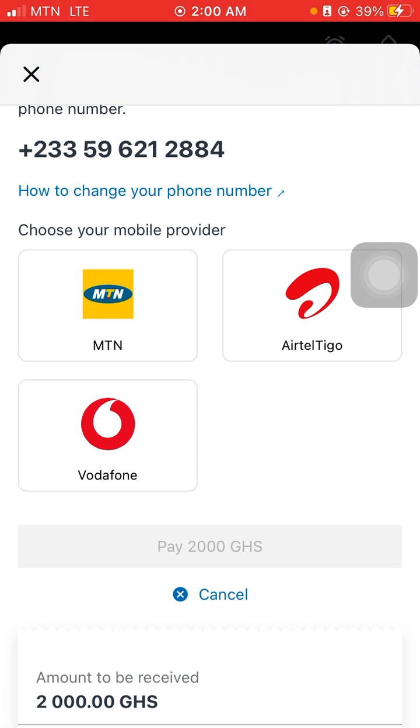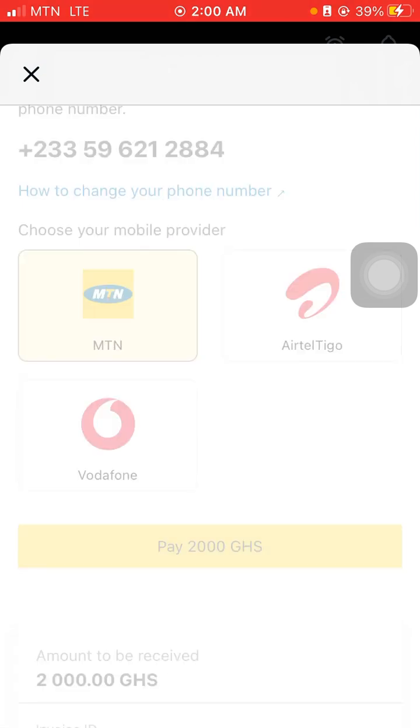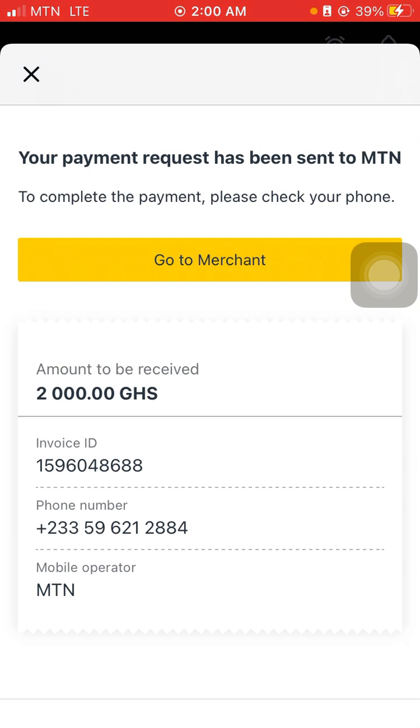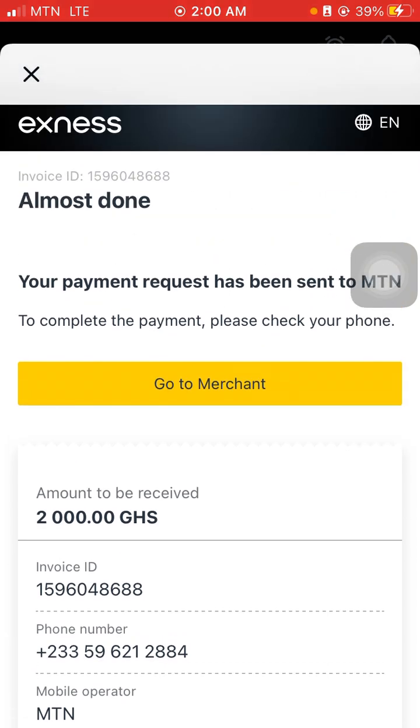So before the deposit is made, or before this procedure continues, you need to pick your internet service provider, your ISP. It can either be MTN, AIRTEL, TIGO, or VODAFONE, but I'm using MTN, so we'll tap on MTN. Then after you tap on MTN or whatever ISP you are using, you tap on Pay. Then here you can see almost done. Your payment request has been sent to MTN. To complete the payment, please check your phone.